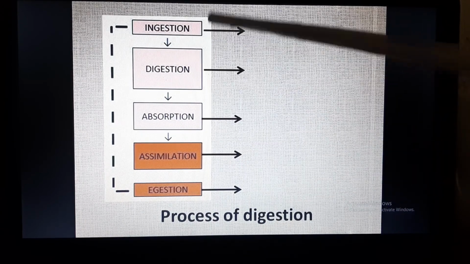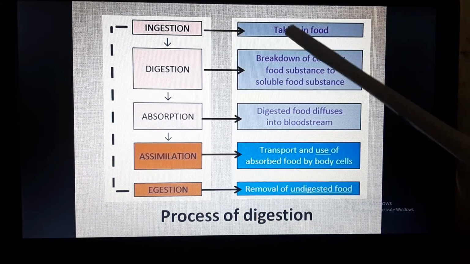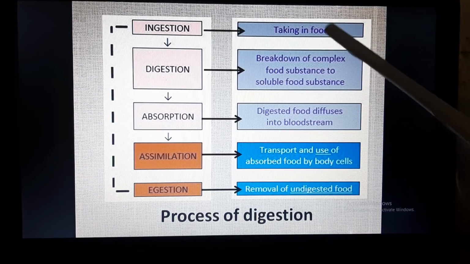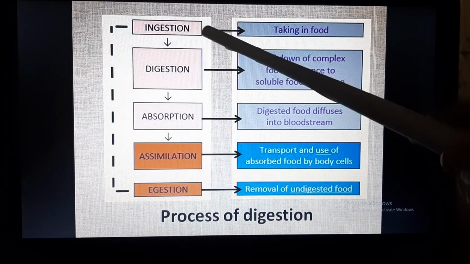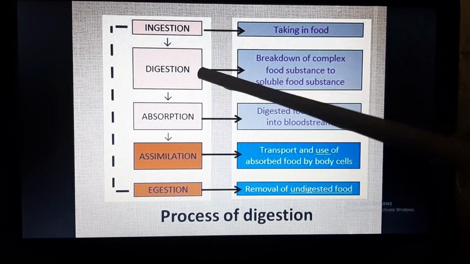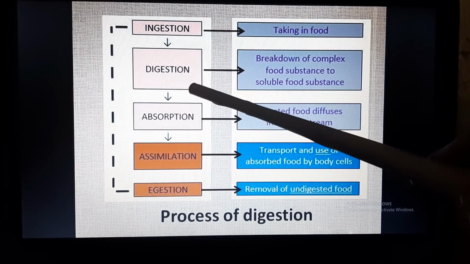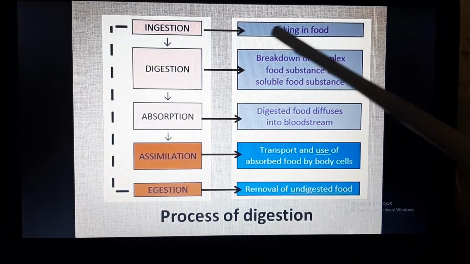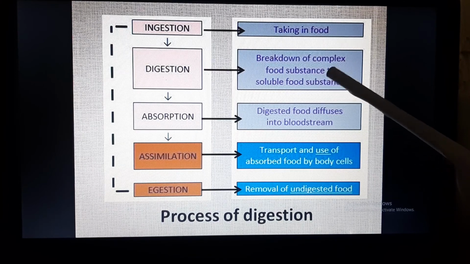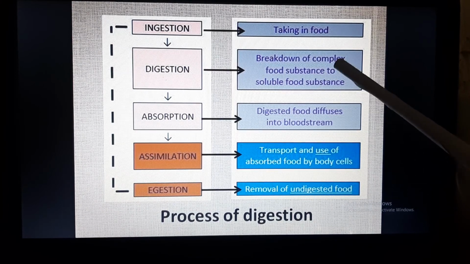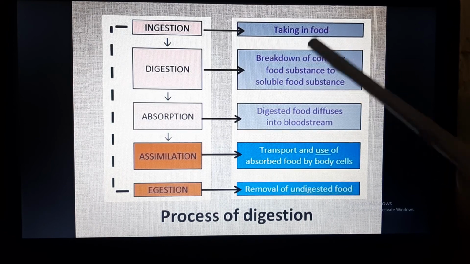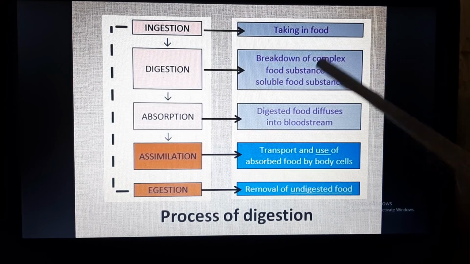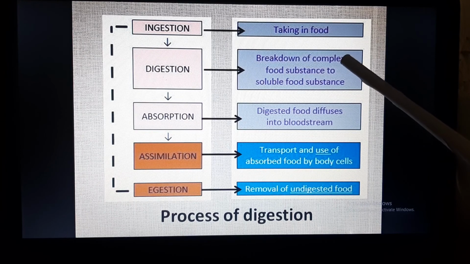The first step is ingestion, and ingestion means taking in food. If we are eating food, that means we are ingesting the food. After ingesting the food in the body, digestion takes place. And now what is digestion? Digestion is breaking down of complex food substances that we are eating. Like we are eating starch, we are eating protein, we are eating fats. So what are these? These are complex food substances.